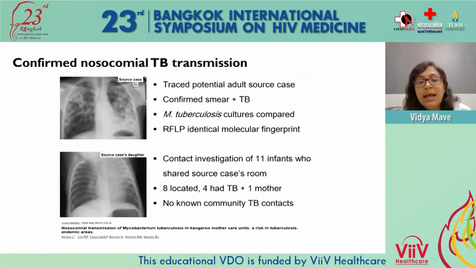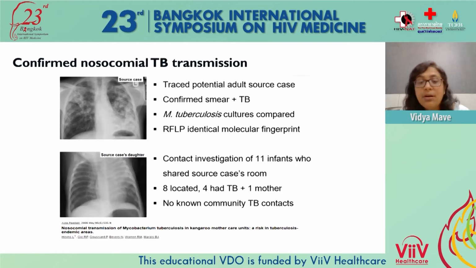As we know, confirmed nosocomial TB transmission has been known for over several years, where this case is a contact investigation of 11 infants, where one mother was positive for TB and spread it to the other mothers as well as other infants while she was breastfeeding.